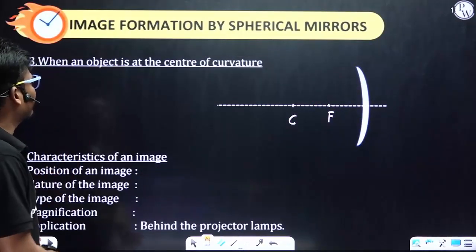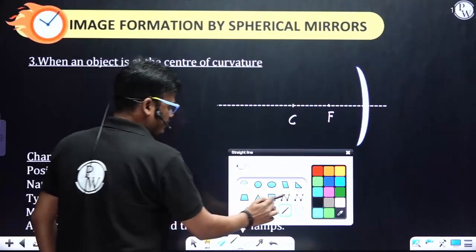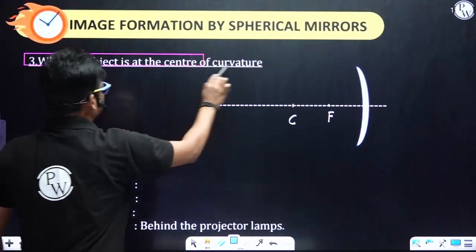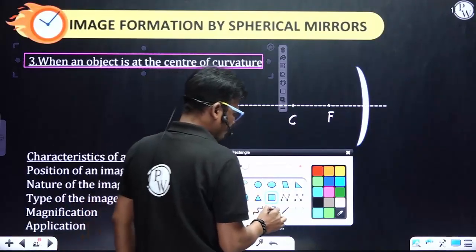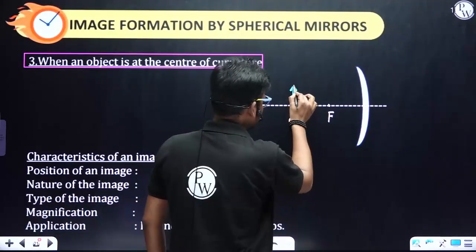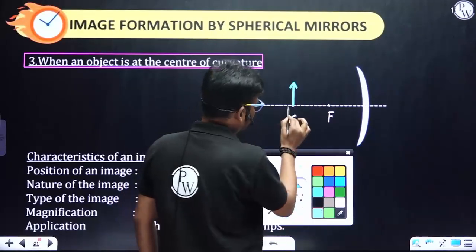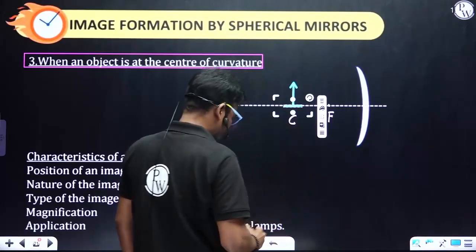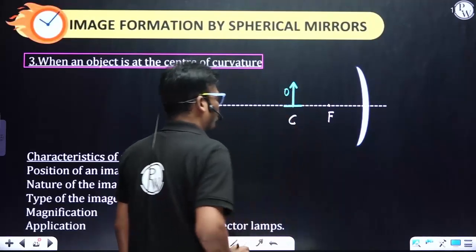When the object is at the center of curvature. Third case, when the object is at the center of curvature. Let's consider the center of curvature. Yes, this is the center of curvature, and perpendicular to the principal axis, this is the object. Yes, we know that this is the object.